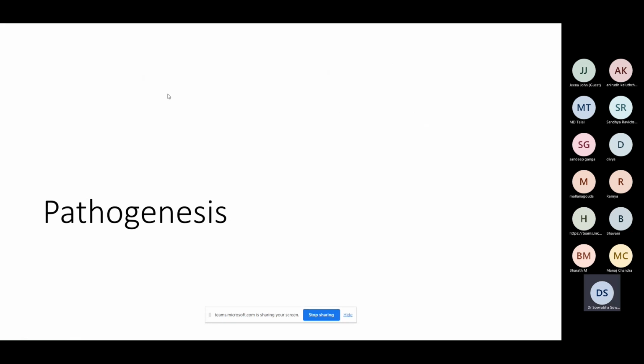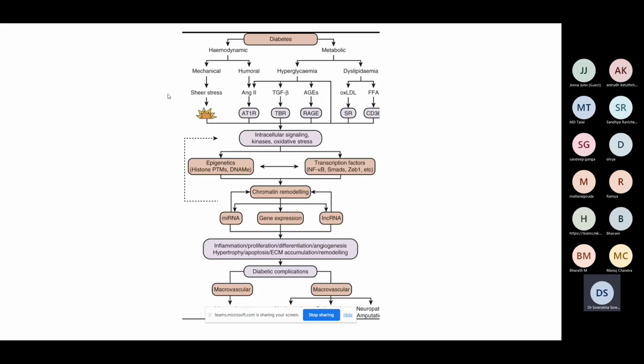Now, a few slides on the pathogenesis of diabetic nephropathy. This is important because I wanted to highlight the therapeutic strategies in the next class. So if you know a little bit about pathogenesis, this was useful. In diabetes, whatever microvascular or macrovascular complications, it is due to two major pathways. If you get a question in exam, you can just write it in two major headings.